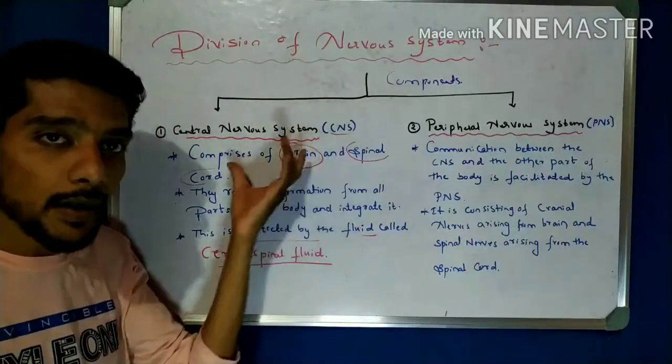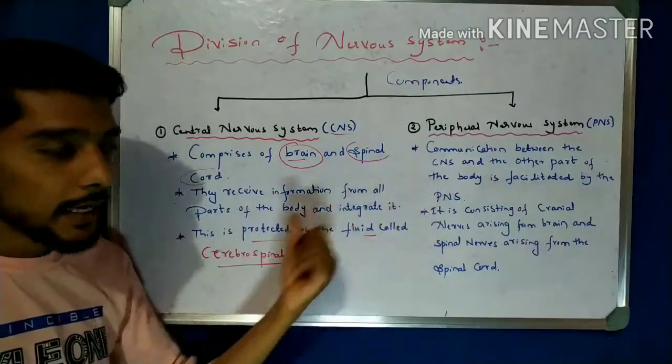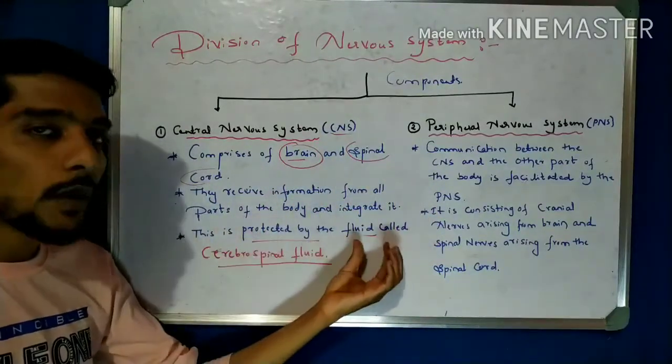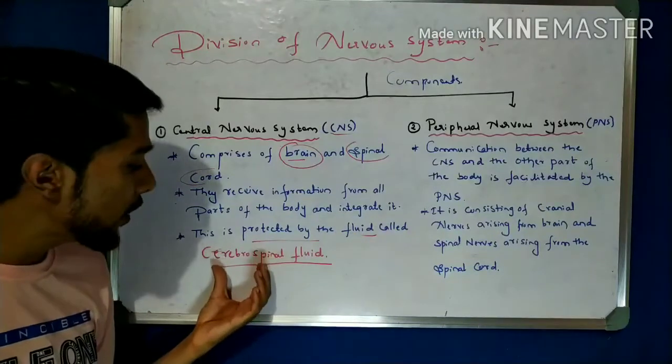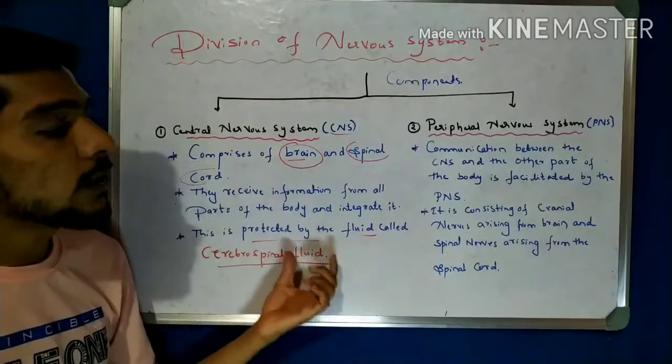One is the brain and the spinal cord. It collects the information from all parts of the body and integrates it, and then it is protected by a fluid. That fluid's name is cerebrospinal fluid.